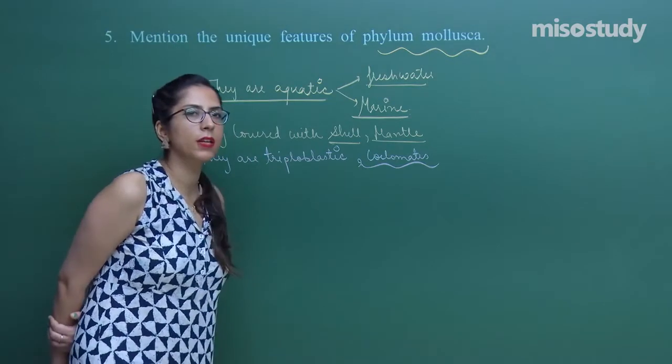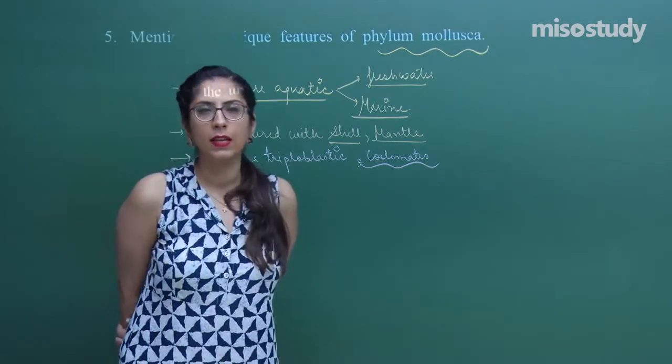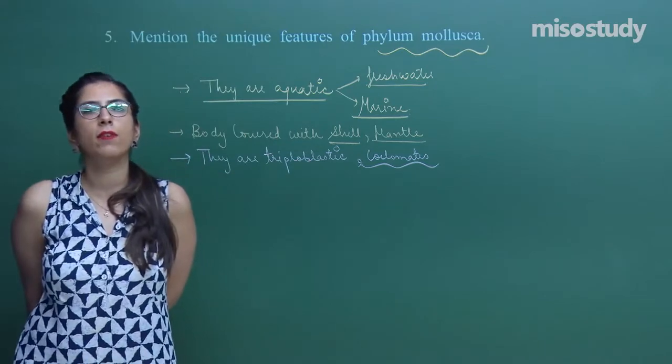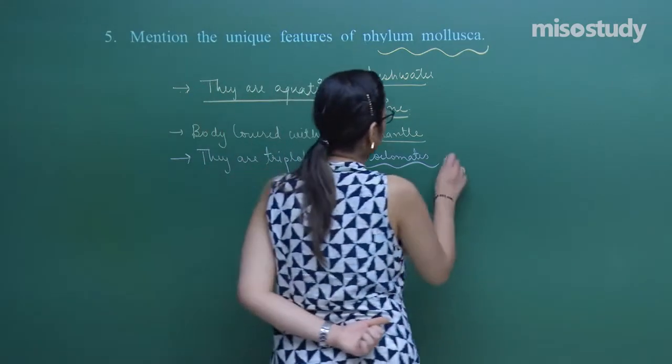Let's talk about the organization of cells in this case. They have an organ system level of organization.